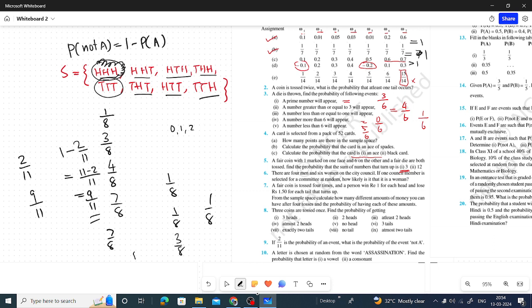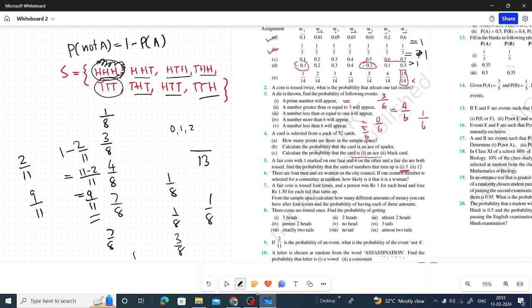Now, a letter is chosen at random from the word assassination. Find the probability that the letter is a vowel. Assassination: total how many letters are there? 13 letters. 1, 2, 3, 4, 5, 6, 7, 8, 9, 10, 11, 12, 13. Total 13 letters are there.